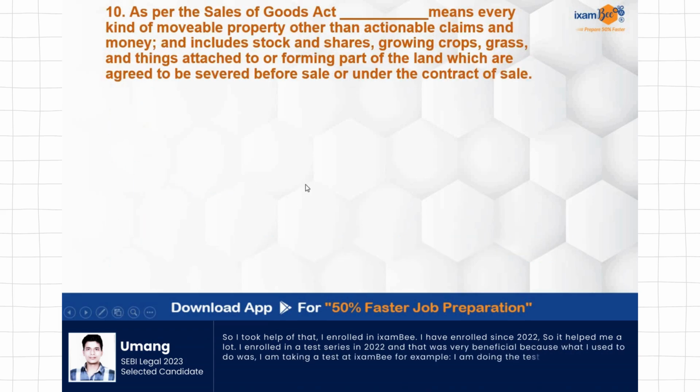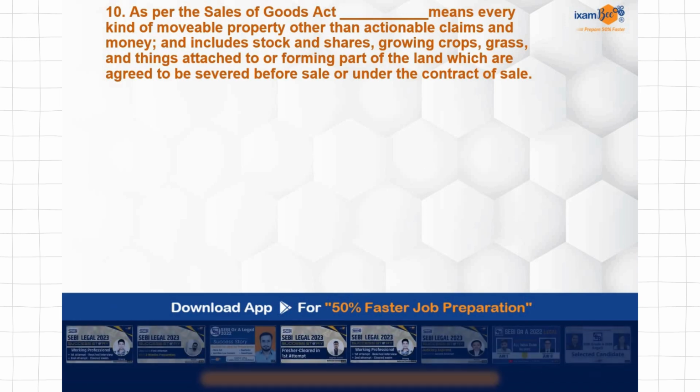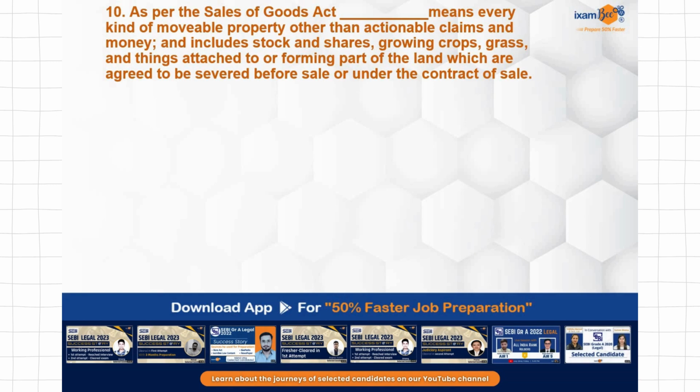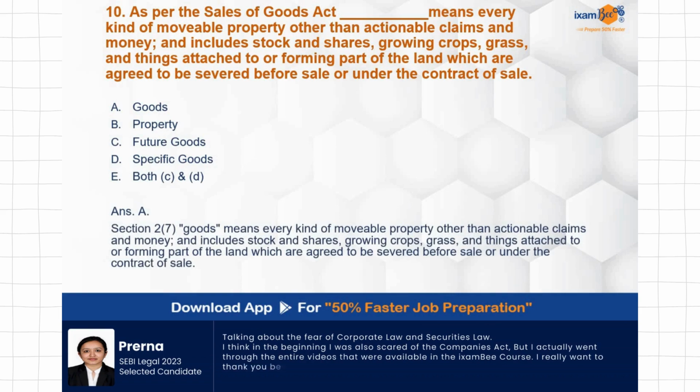As per Sale of Goods Act, dash means every kind of movable property other than actionable claims and money, includes stock and shares, growing crops, grass, things attached to or forming a part of the land which are agreed to be severed before sale or under the contract of sale. Goods, property, future goods, specific goods, both C and D. Correct answer is goods. This is what is the actual definition of goods. Section 2 clause 7 of the Act.